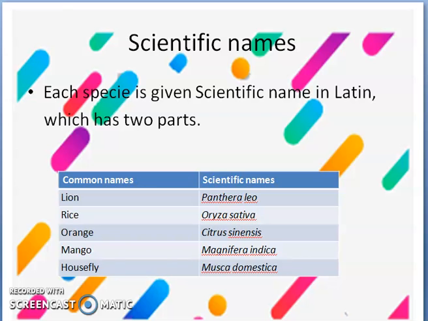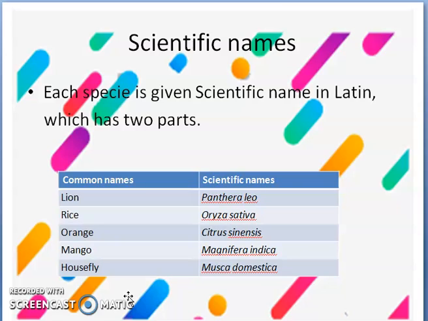After the organisms have been classified, now we will give them names, obviously, and these are the scientific names. Here we give the Latin name, and that name has 2 parts. For example, the lion's name is Panthera leo. Rice is Oryza sativa. Similarly, names are given to all the species that have been classified.